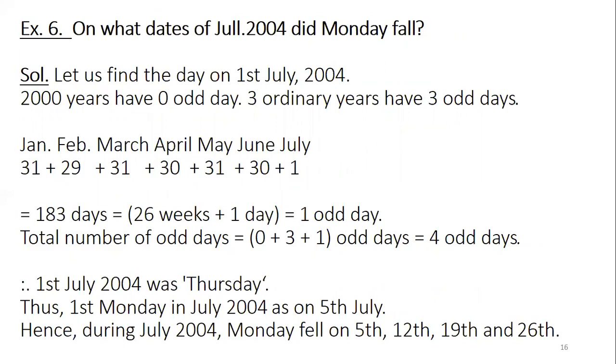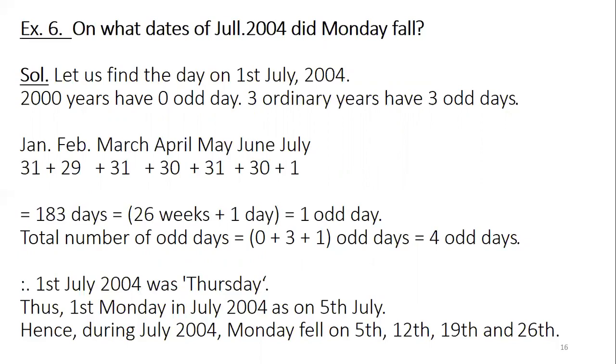Then we can add 7, plus 7, plus 7 days to that date and find out the other dates. So for example, say the 1st July in this problem is Thursday. So if the first is Thursday, the first Monday will be on the 5th. So 5 plus 7 plus 7 plus 7, like that we can add and get the dates easily.